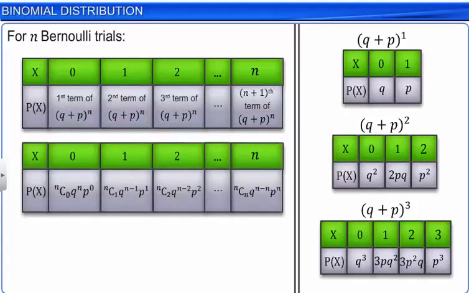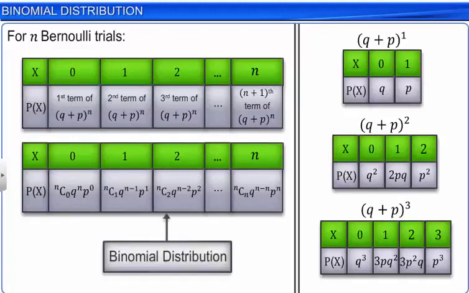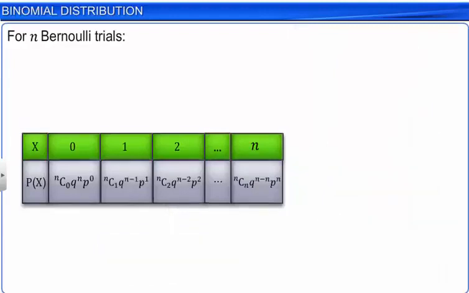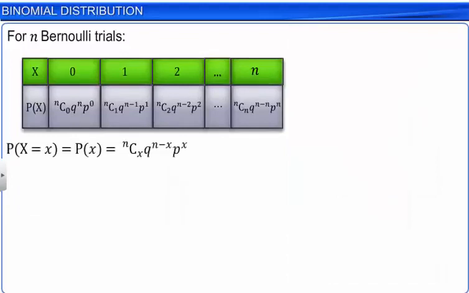Thus, the general formula for the probability of a given number of successes, or the probability that X can take the value x, is nCx into Q raised to the power n minus x into P raised to the power x. This is denoted by P of x.